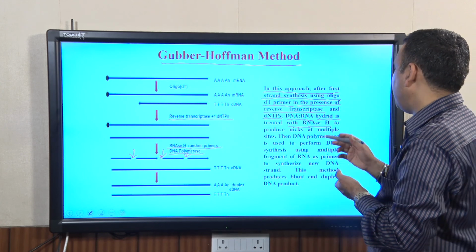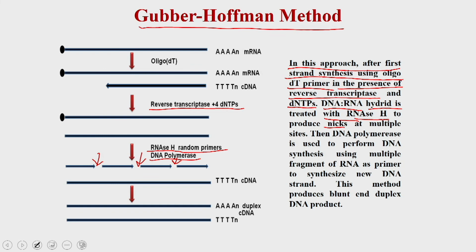It produces nicks at multiple sites, as you see here, and the remaining RNA can be used as a primer for the DNA polymerase. In the subsequent step you use the DNA polymerase to perform the second strand synthesis, using the multiple fragments of RNA as primers to synthesize the new strand.